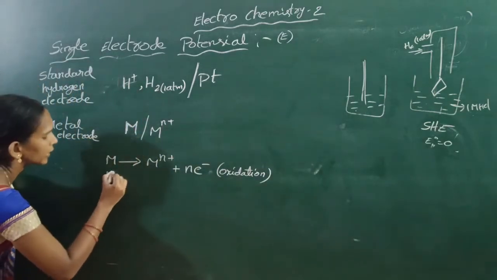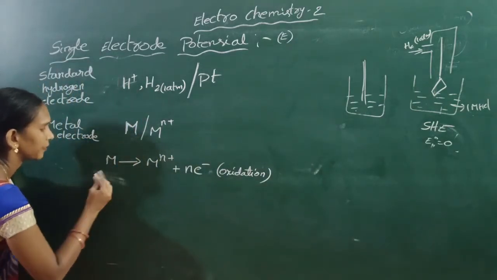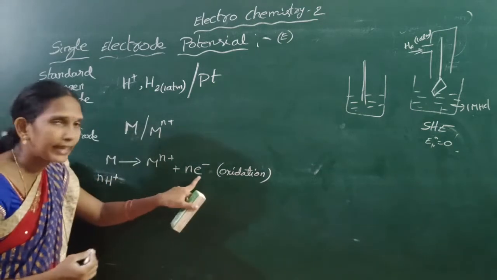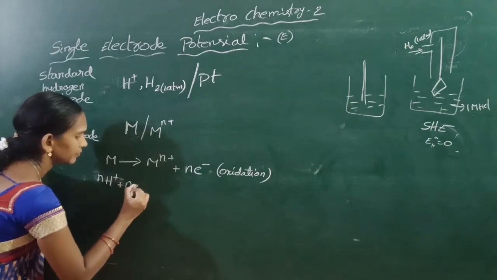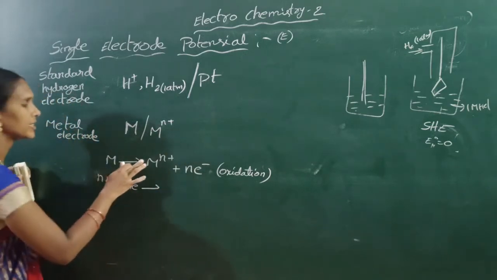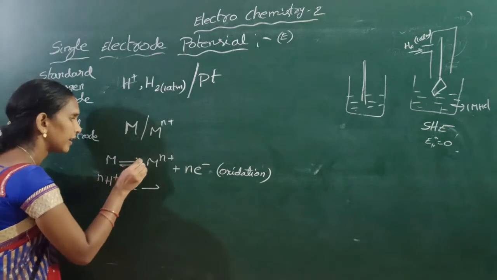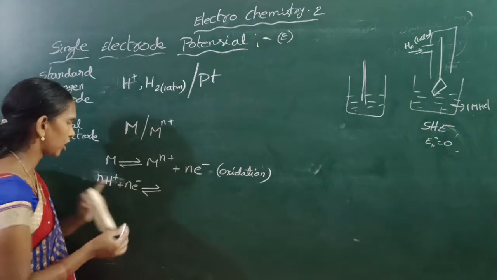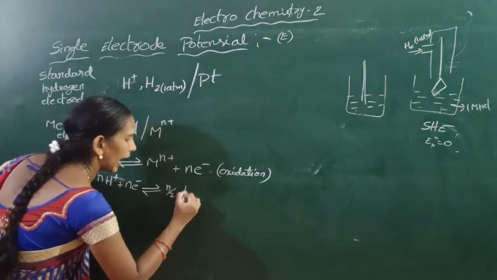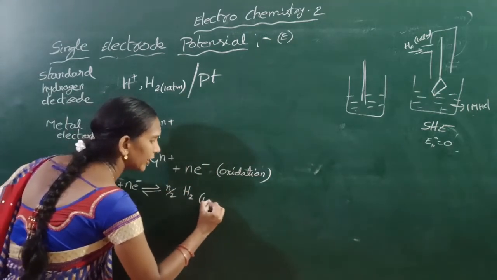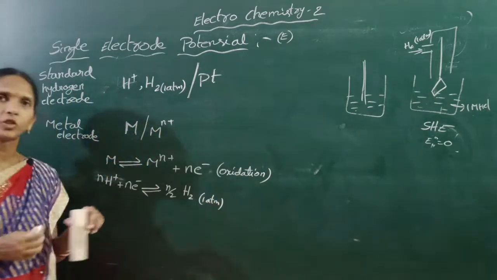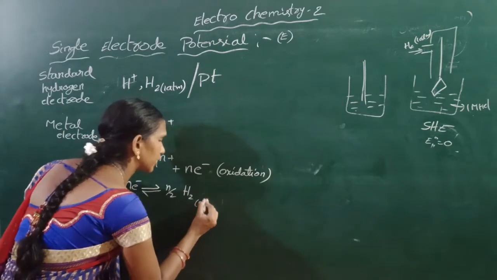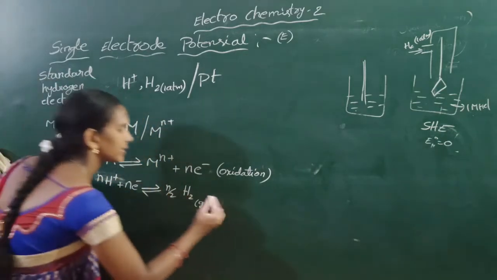So H plus ions gain the n electrons. These are reversible reactions. They react with these electrons to form hydrogen gas at 1 atmospheric pressure. This is reduction.